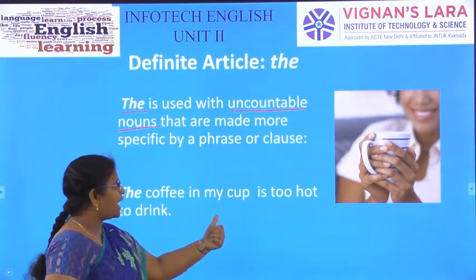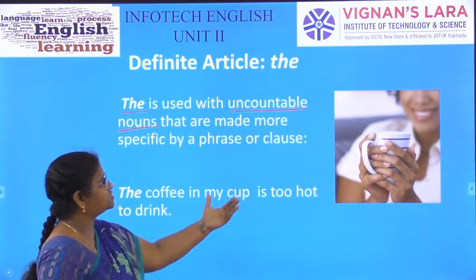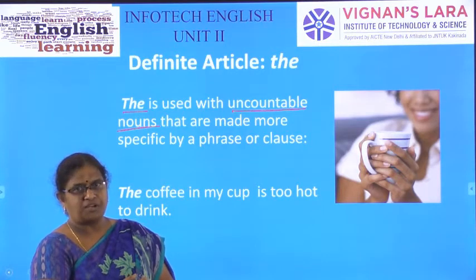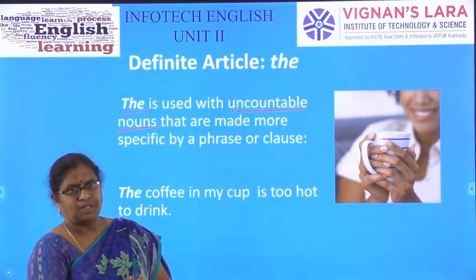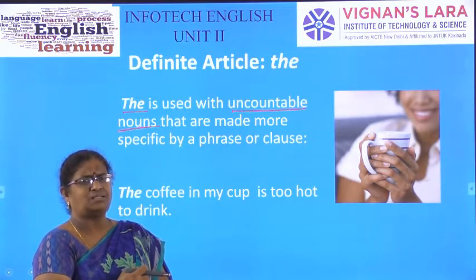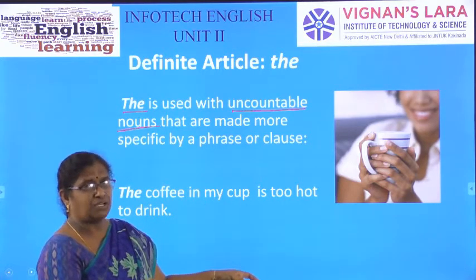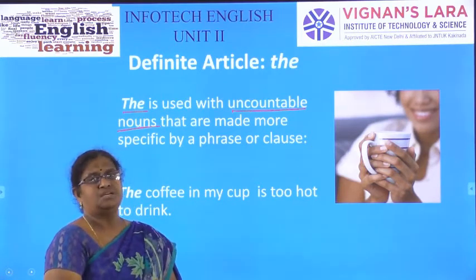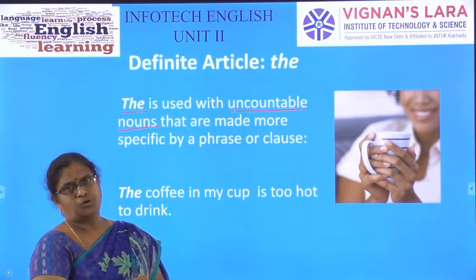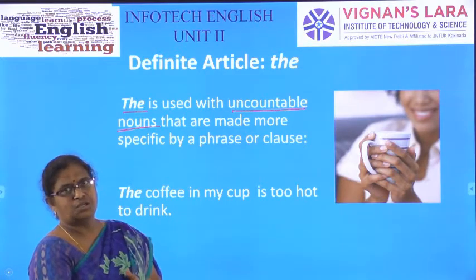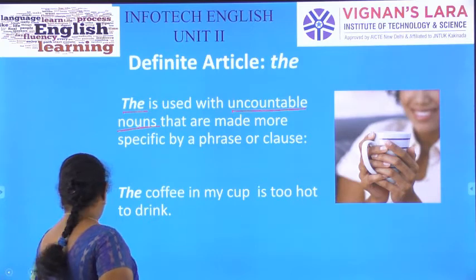The coffee in my cup is too hot to drink. See, there is a lady enjoying coffee. There is a mug of coffee in her hands. But it's too hot, she cannot immediately sip it. So, that particular coffee in her cup is too hot to drink. Like that, there is definiteness, so you can use the article the.